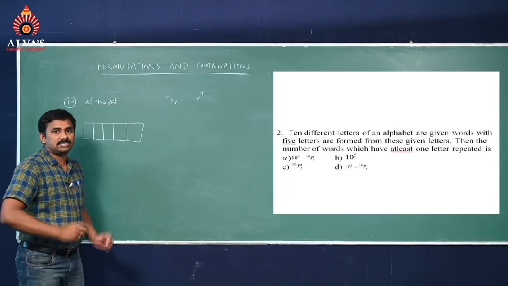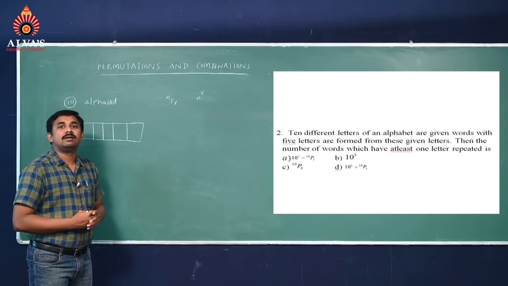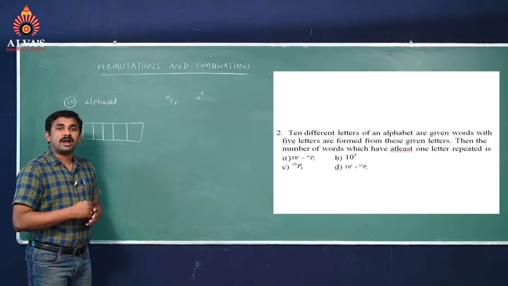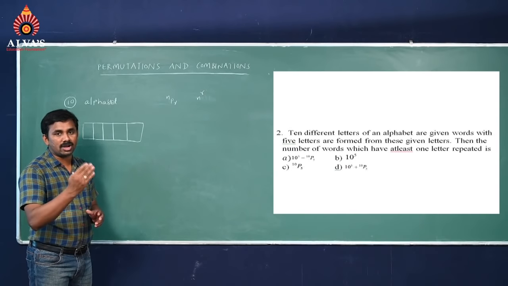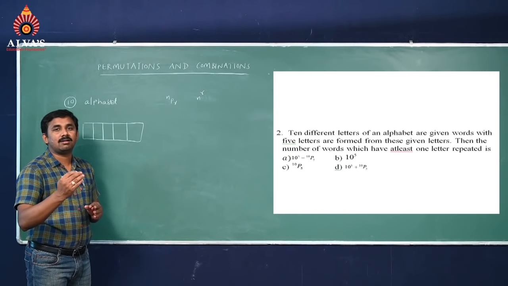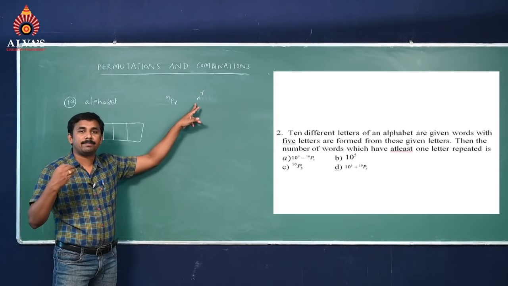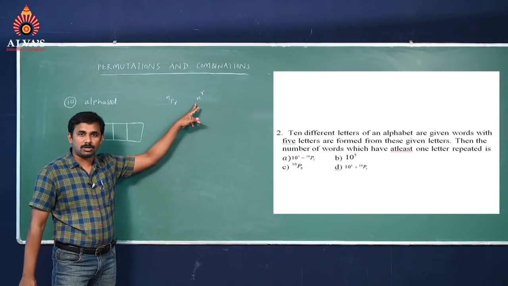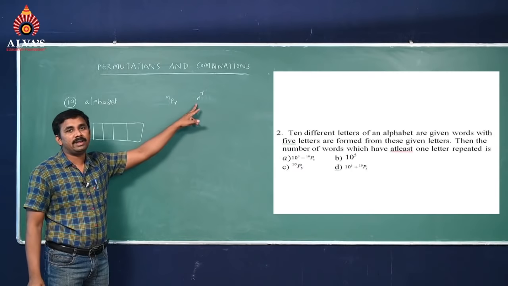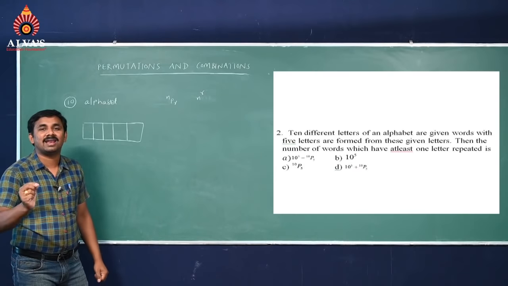Repeated case means N power R, and the non-repeated case is NPR. The first place has N chances, the second place also gets N letters since it may be repeated, and the third place also has N chances. Continuing for R places, N into N into N, N, R times, that is N power R. It is the total possibilities, repeated included. If you take the total and subtract the non-repeated case, the at least one letter repeated case will come.